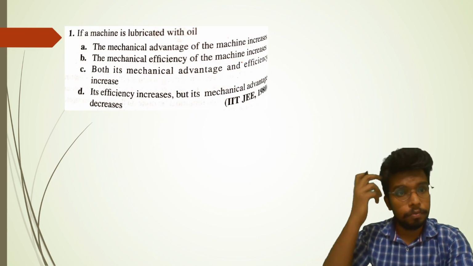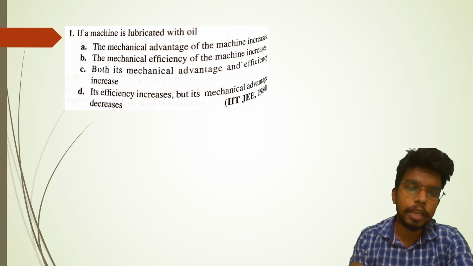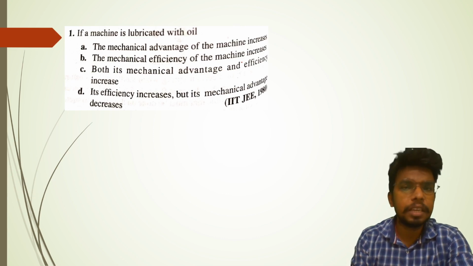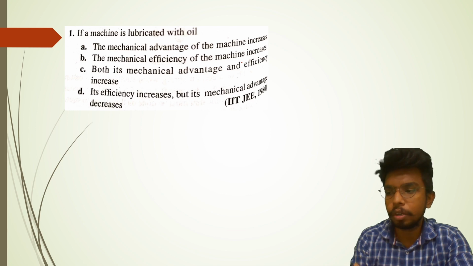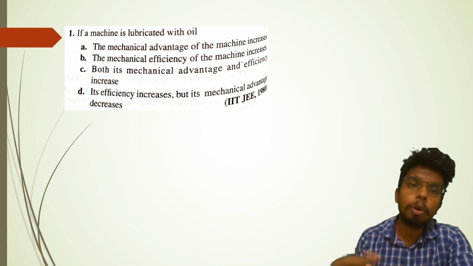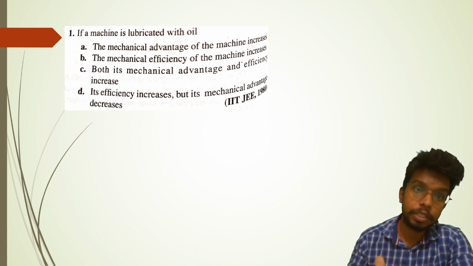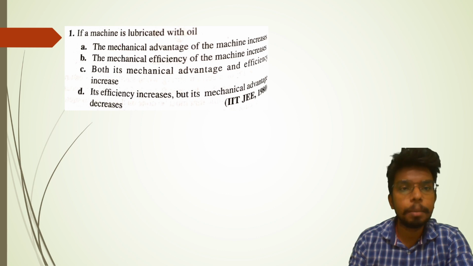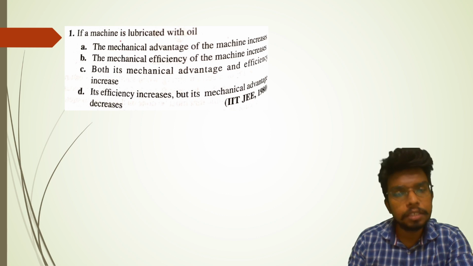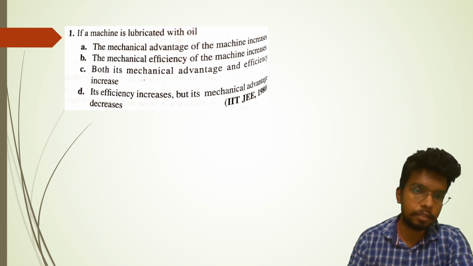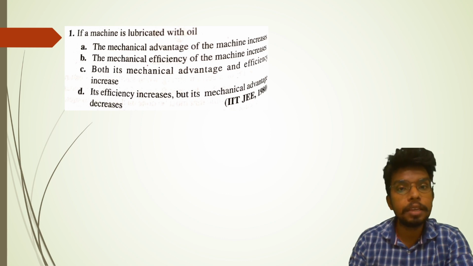First question: if a machine is lubricated with oil, you must have seen this in industries, and sometimes when we work on machinery in the house, we put oil in it for lubrication. So the question is, what exactly happens after the lubrication of the machine? The friction reduces, and because the friction reduces, the efficiency of the machine increases. So the mechanical efficiency of the machine increases. This should be the correct result.